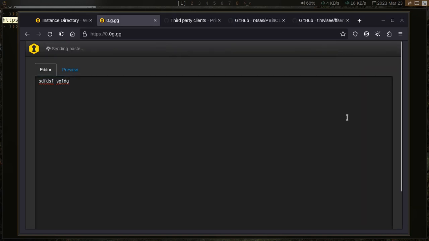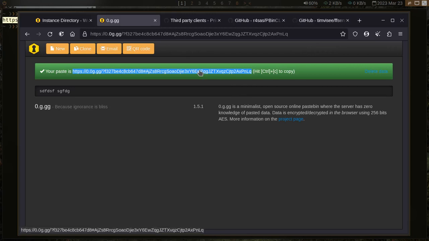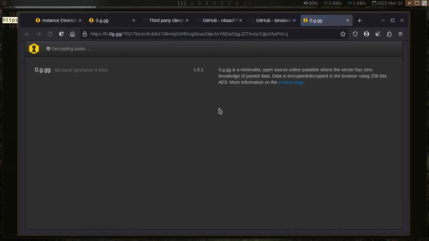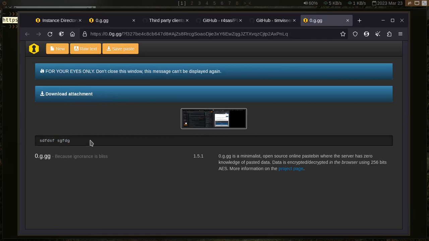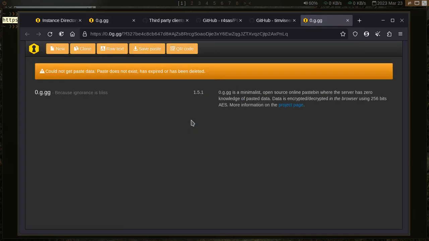So if I do send here, basically it will give me a URL which anybody can open. Whoever has the URL will be able to see the data and the associated image. Now if I do reload, the paste will be gone. Boom, that's what I wanted.